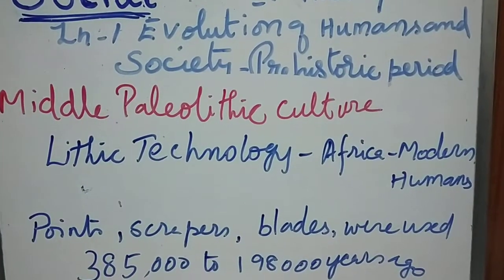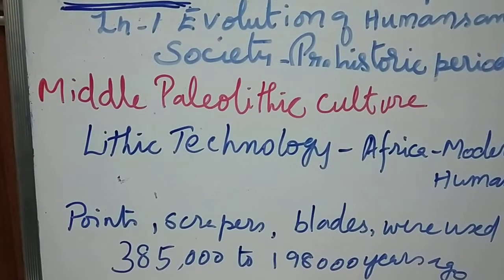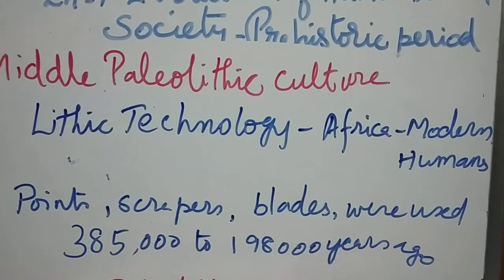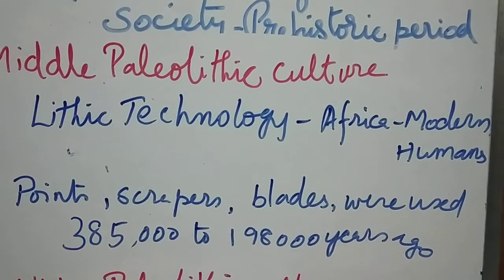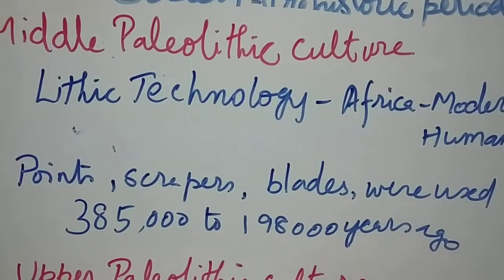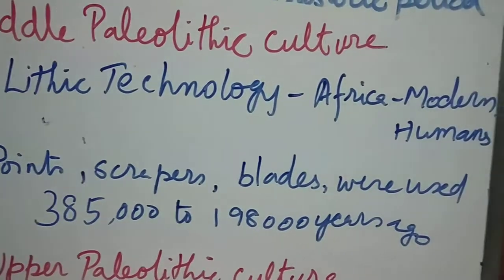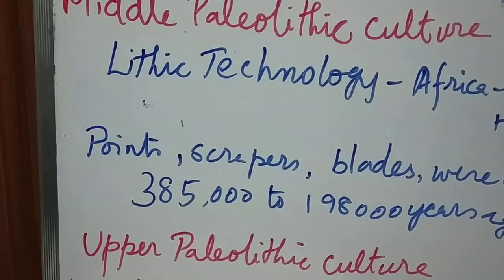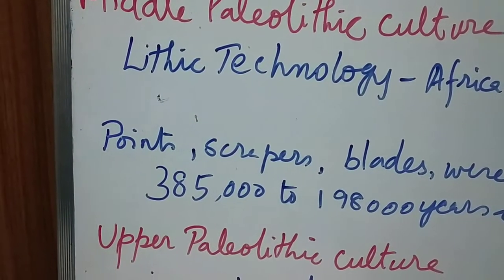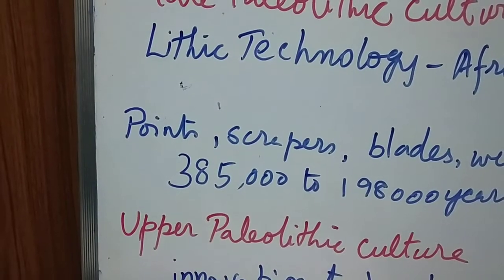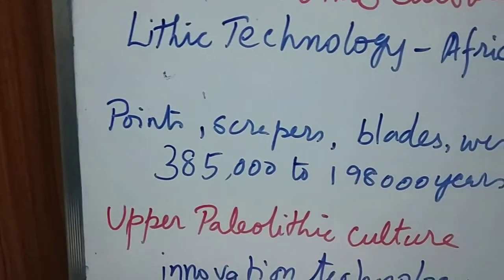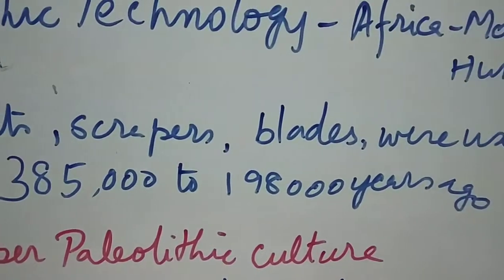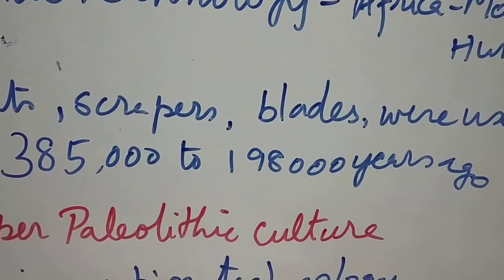When you come to Middle Paleolithic culture, they started to use the lithic technology which is found in Africa. At that time, modern humans used this lithic technology before 3 lakh years ago. Okay, and lithic technology, lith means stone. They started to use the tools as stone. They started to use the points, scrapers, blades.